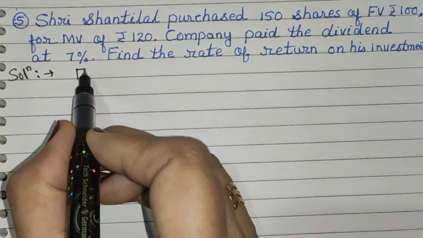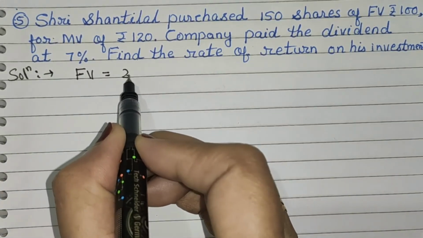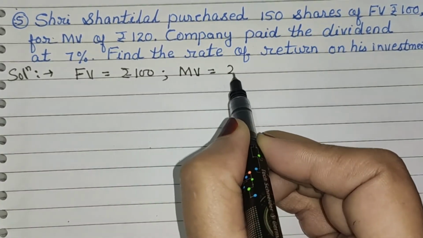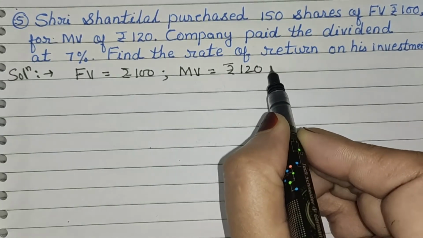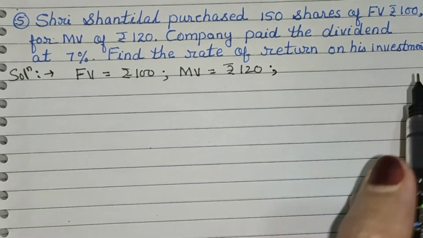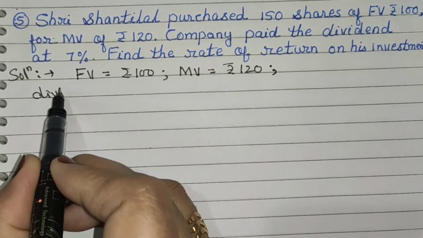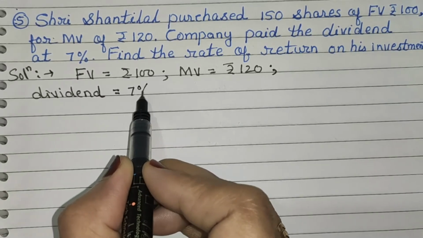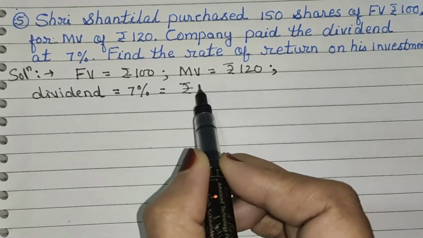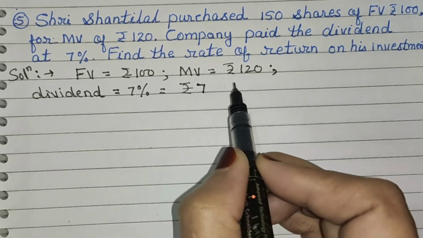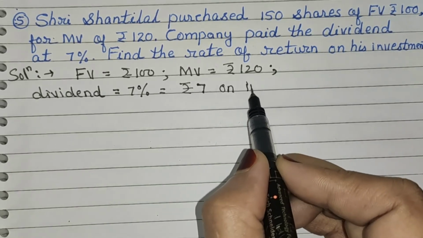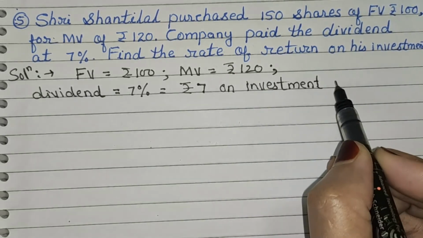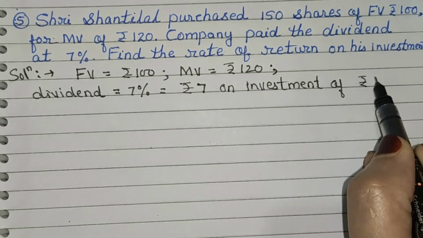FV is given. Now FV is equal to rupees 100 and the market value which is equal to rupees 120, and dividend is given, dividend which is equal to 7%. Therefore we can write here rupees 7 on investment of rupees 120.